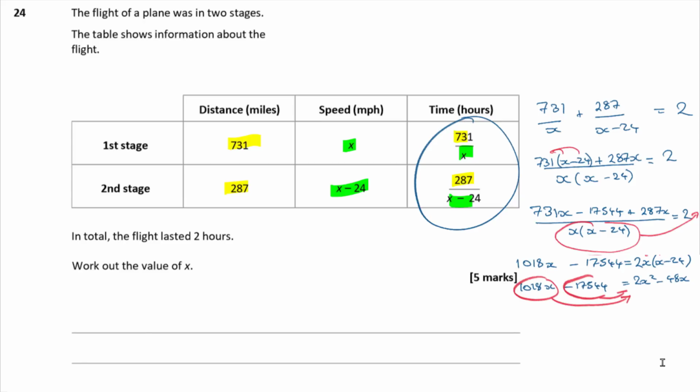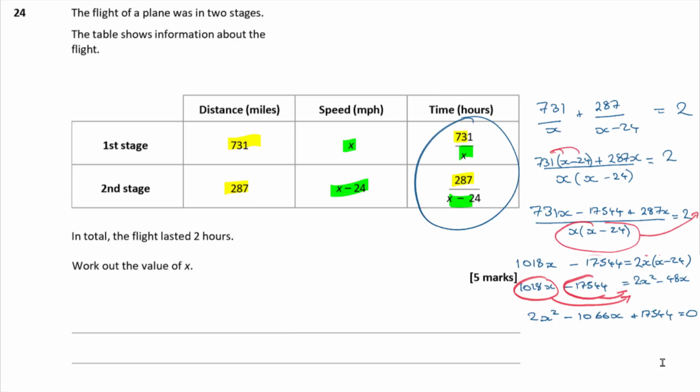That gives me 2x squared, then minus 48x, and I'm taking away another 1018x. So 48 and 1018 together make 1066, so that's minus 1066x. And then plus 17,544, and that's all equal to 0.